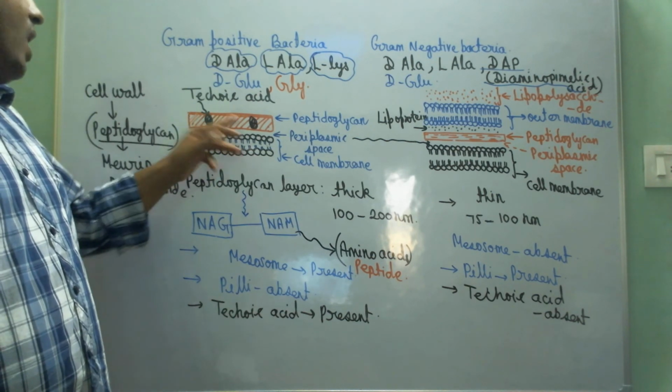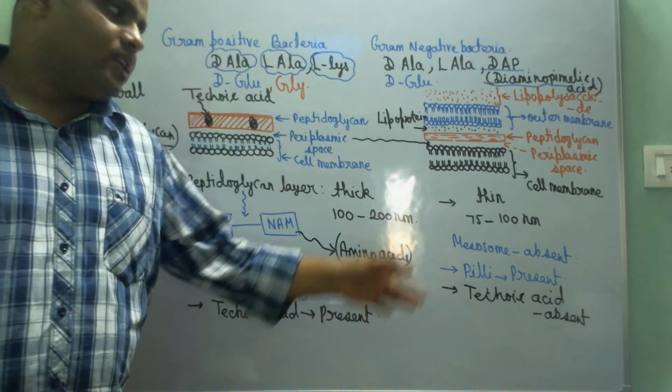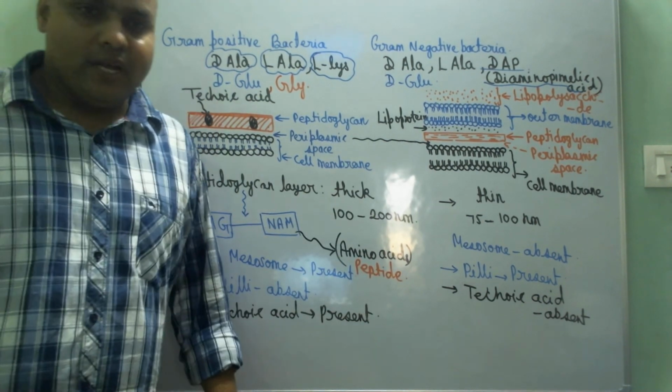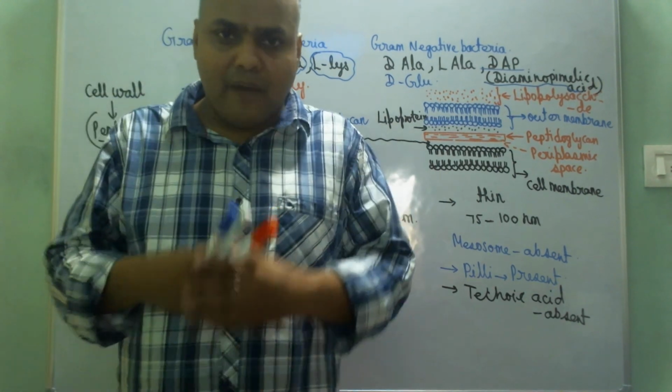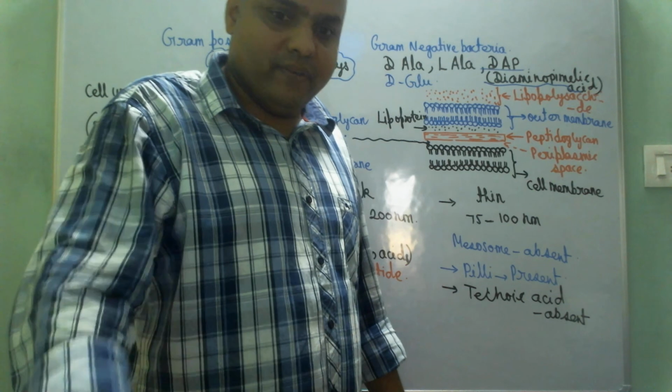In the cell wall of gram positive bacteria, teichoic acid is present. That teichoic acid is absent in gram negative bacteria. So these are the differences between gram positive and gram negative bacteria; the remaining we will see in the next class.